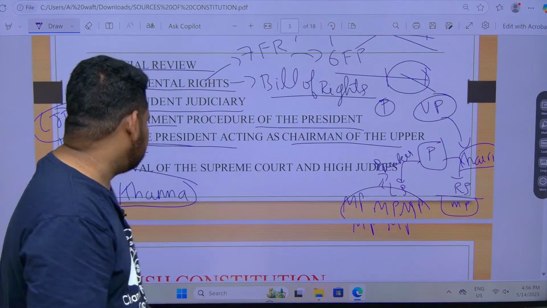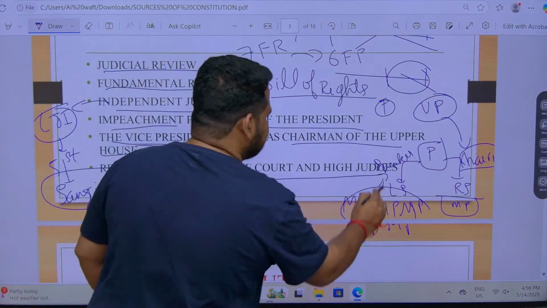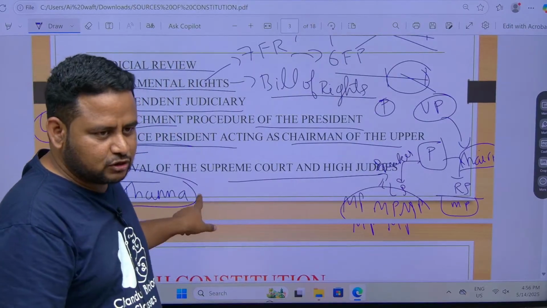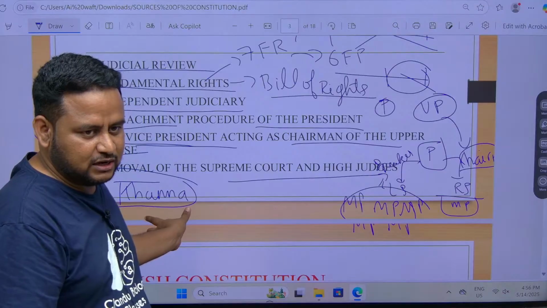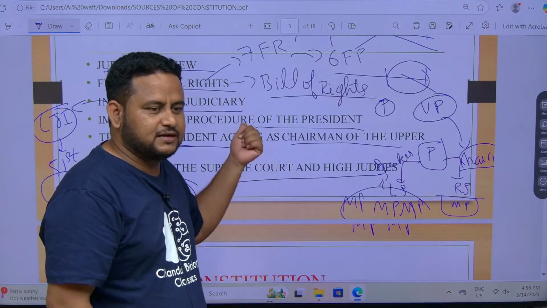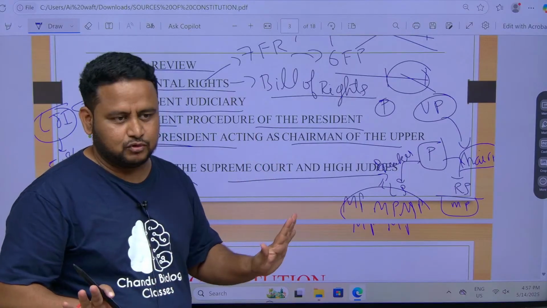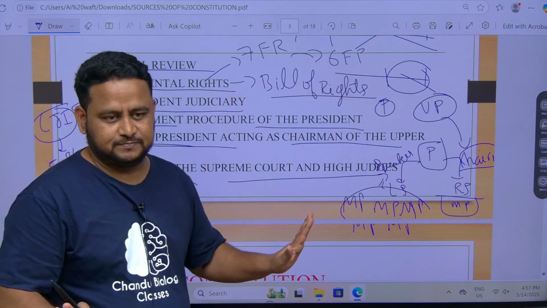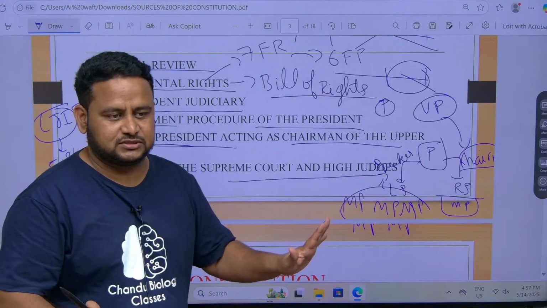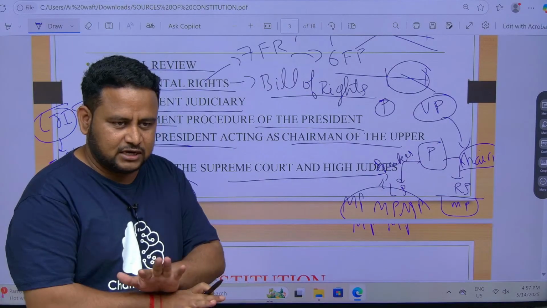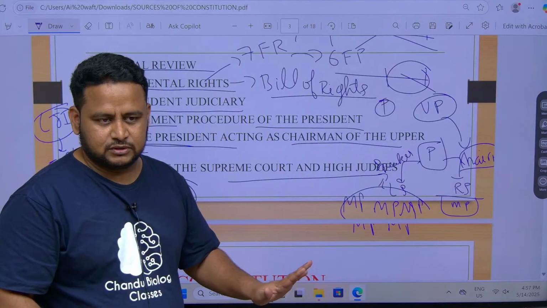Got it? Now, next thing is removal of Supreme Court and High Court judges. Just like how we have to remove presidents, here we don't call it impeachment, we call it removal. This removal is also from the US Constitution. Till now no judge has been removed, and no president has been impeached. Whenever we talk about the president, we say impeach; for judges it means removal. Vice president is also removal, and till now no vice president has been removed. Got it?